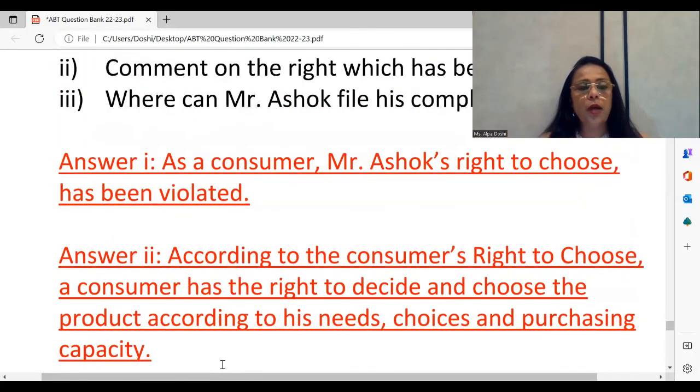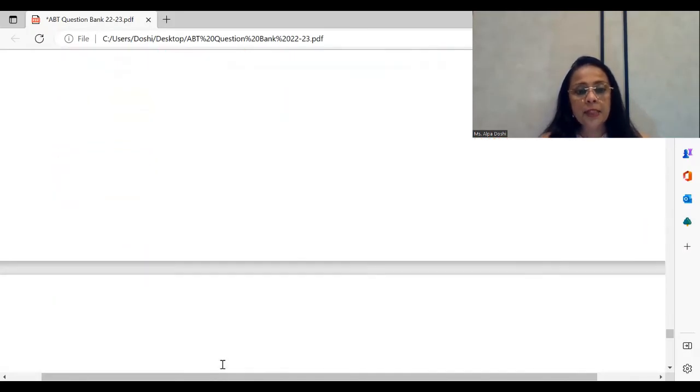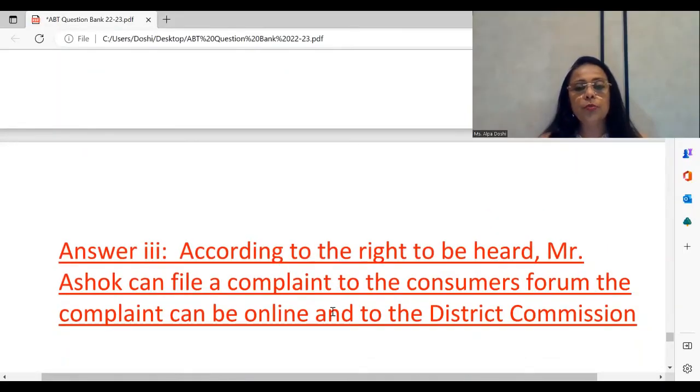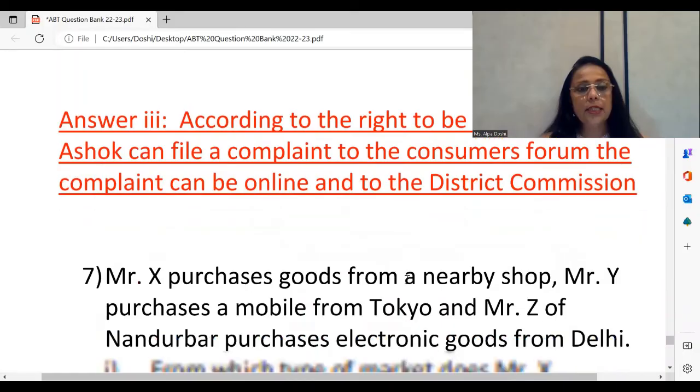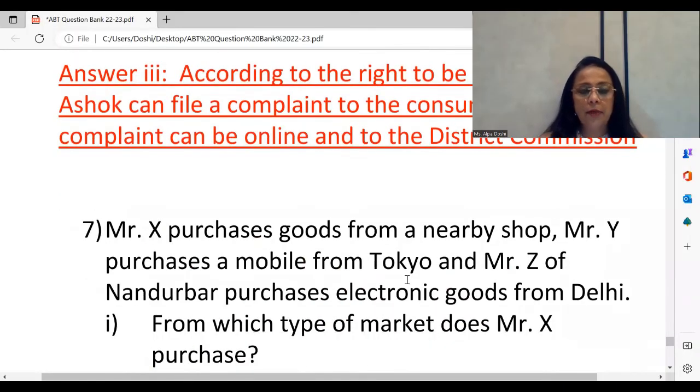The third question that you have is, where can Mr. Ashok file his complaint? And the answer is, he can go to the consumer's forum. He does not have to go to the regular court because he has the right to be heard. Sunwai honi chahiye. So Mr. Ashok can go to the consumer's forum, and since the amount is less than 1 crore, he can go to the district commission for the filing of the complaint. That's your 6th case study. The last case study in my question bank.